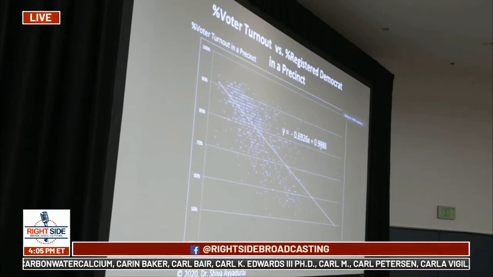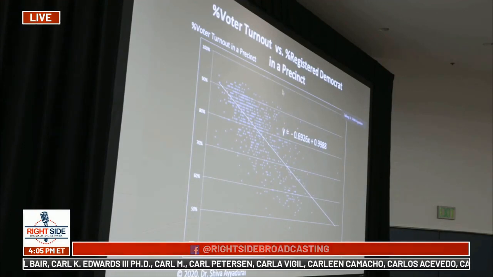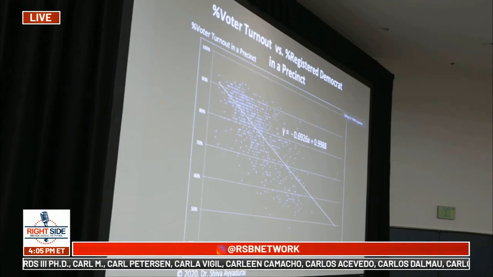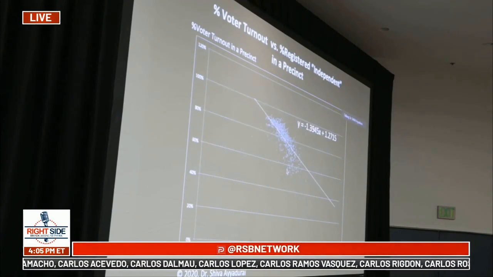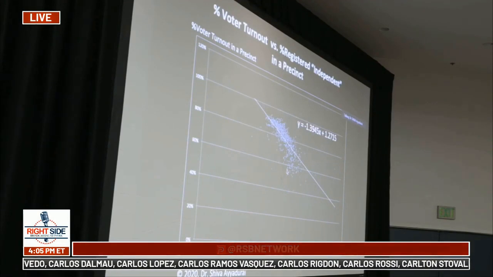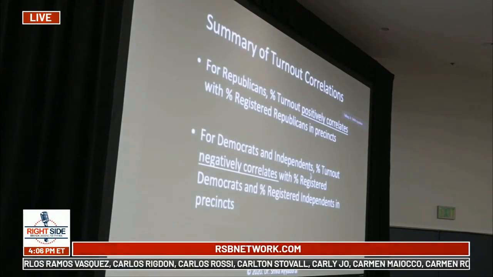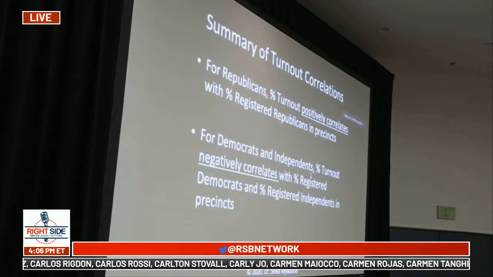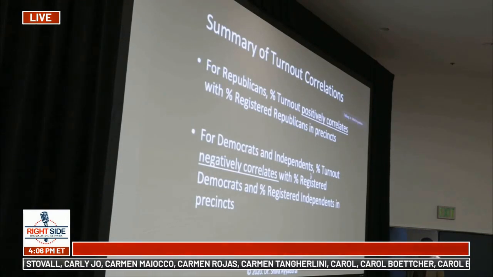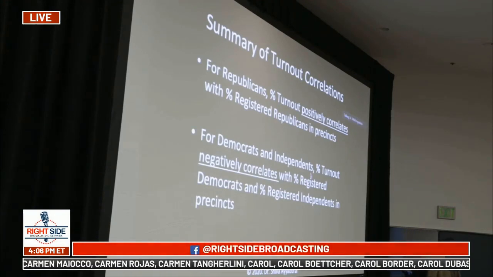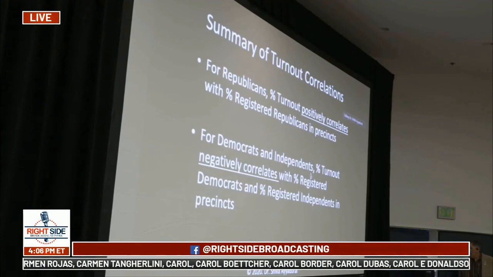Alternatively, when we looked at the percentage voter turnout in a precinct by percent registered Democrats in a precinct, you see a negative relationship. As the percentage of Democrats in a precinct increases, each blue dot is a precinct, you see a negative correlation with voter turnout. And similarly, we see the same behavior in the registered independents in a precinct. Voter turnout, and you see the negative correlation. So in summary, for Republicans, the percent turnout positively correlates with percentage registered Republicans in a precinct, for Democrats and independents, the percent turnout negatively correlates with percent registered Democrats and percent registered independents in precincts.